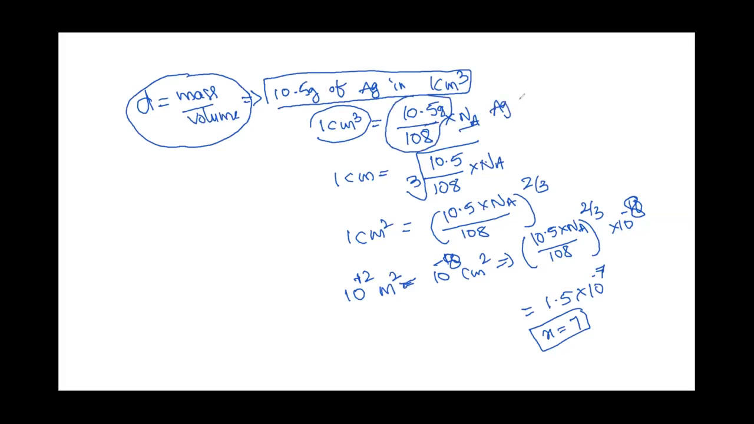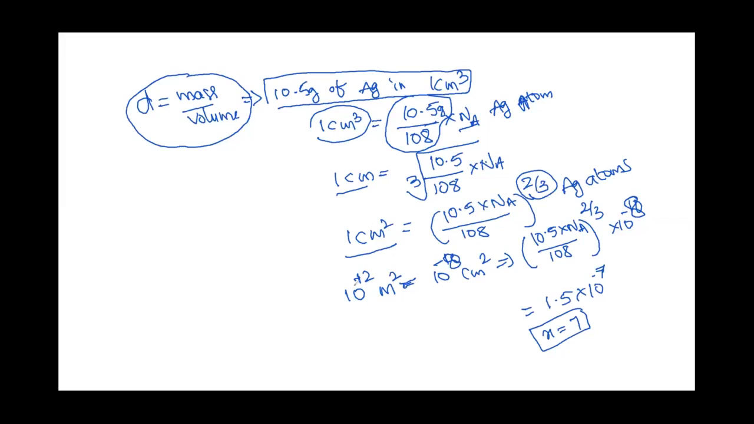So these many silver atoms are there, but this is for volume, that is cube. For per centimeter you have to take the cube root, but for area it will be centimeter square. So into square, that means 10.5 Na upon 108 to the power of 2 by 3. So these many silver atoms are present.